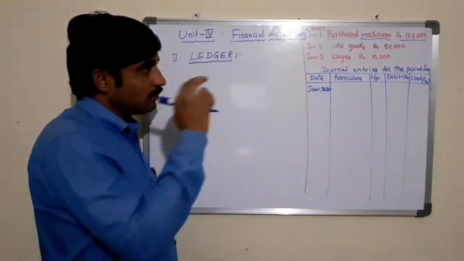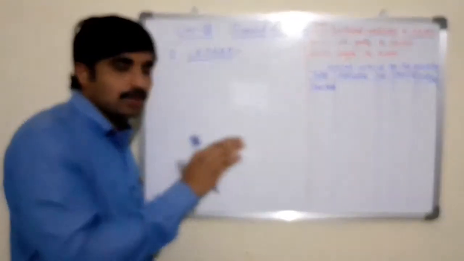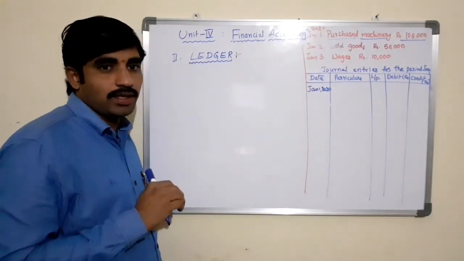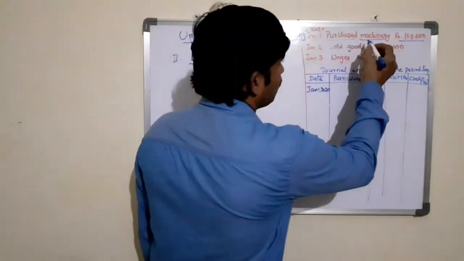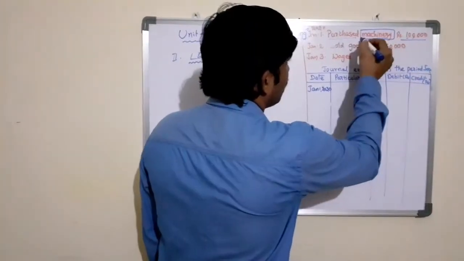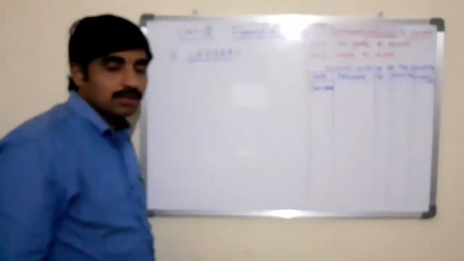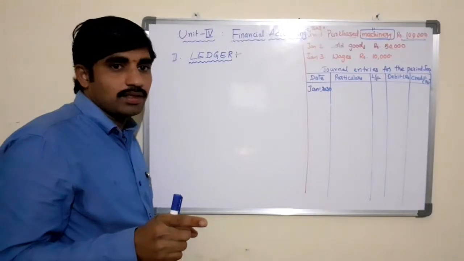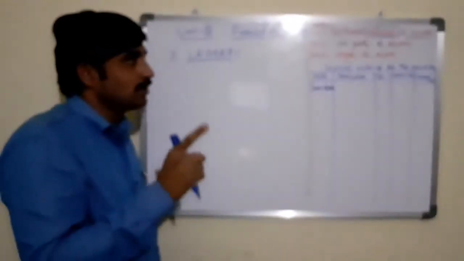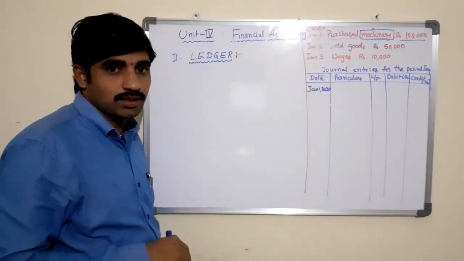The other accounts are real account and nominal account. What is the basis for real account? If the transaction is related to the assets, that is real account. If the transaction is related to the expenditure, that is nominal account. Let us see. So here we are purchasing machinery for rupees 1 lakh. What is machinery for the business? See, remember, while passing the journal entries, you need to assume each and every transaction from the business point of view, not from the outsiders.